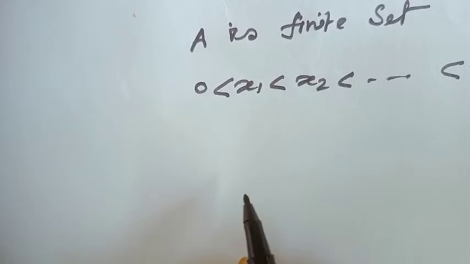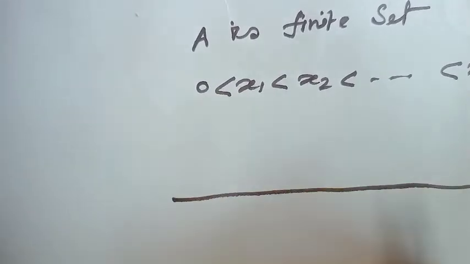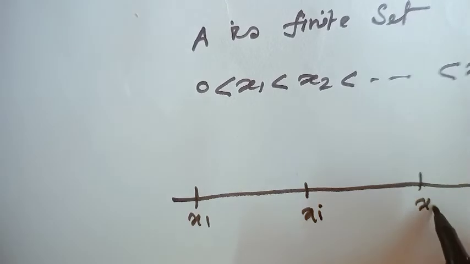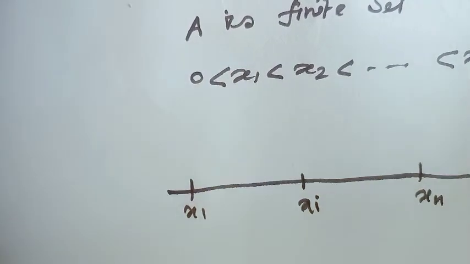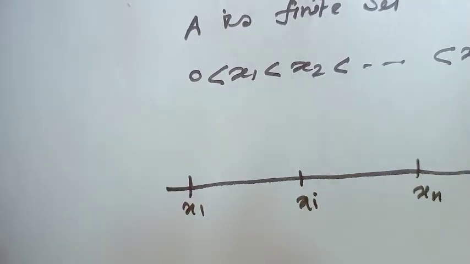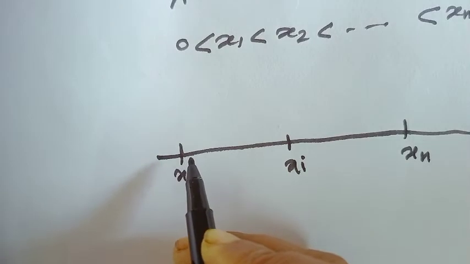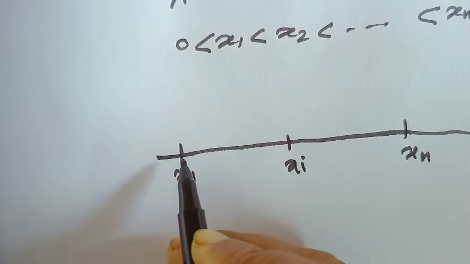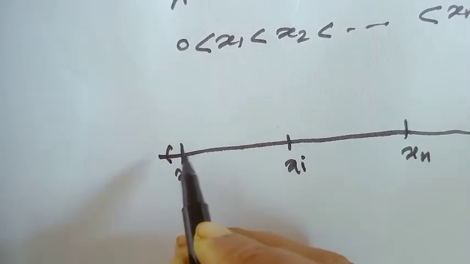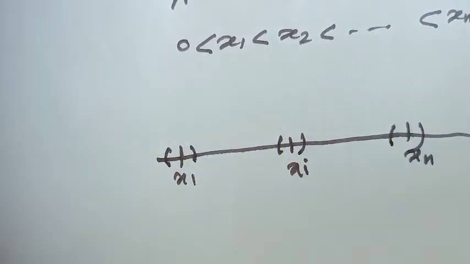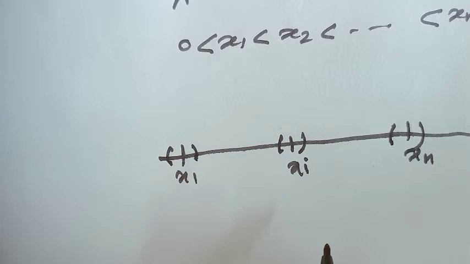Since the points are finite, consider this is x1, this is xi, similarly this is xn. And since the points are finite, if we enclose each point by an interval, then obviously the total length would be finite.